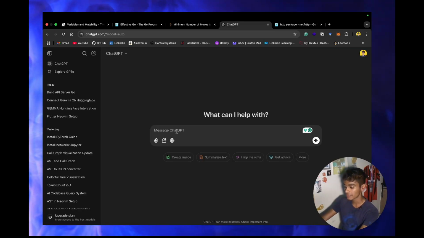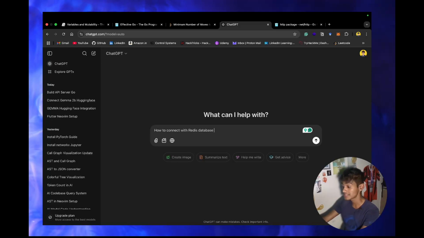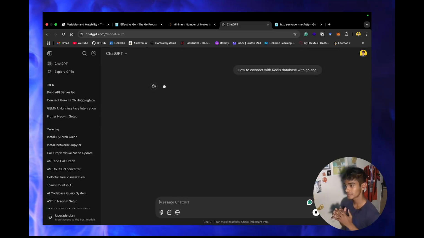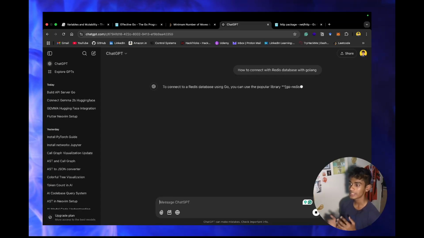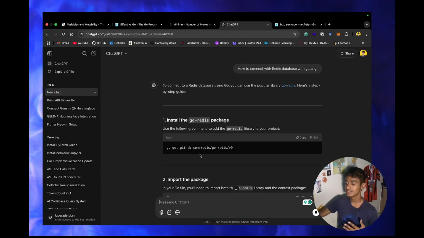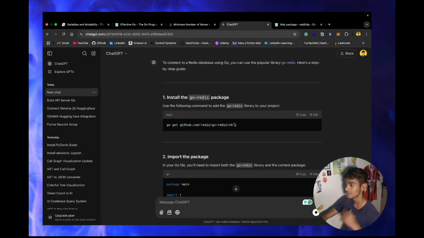Like if I ask it how to connect with Redis database, which is one of the databases that I prefer for caching purposes, with Golang, then if you search about it, it will tell you the boilerplate code which you need to get connected with Redis. Here, it is really hard to find how you can install the Go Redis package, whether it exists if you don't know, and how you can find it.